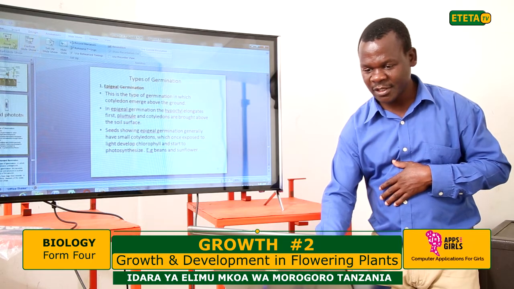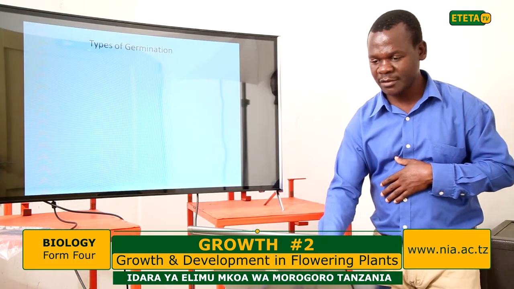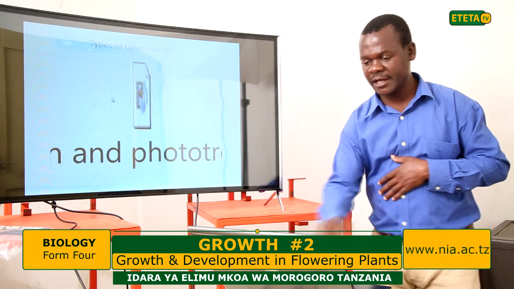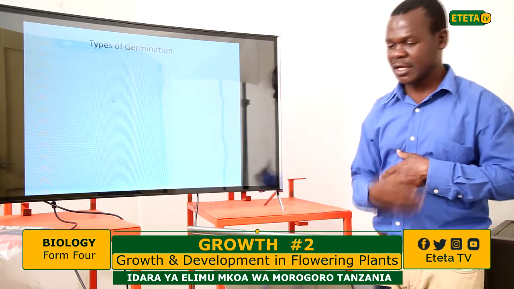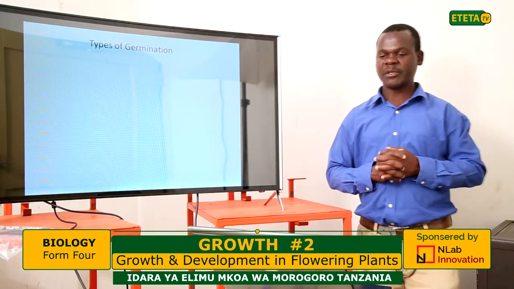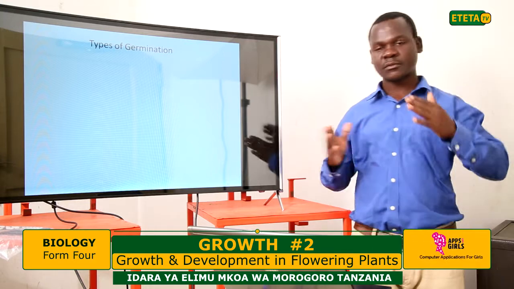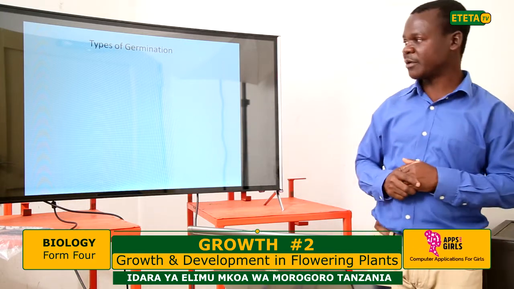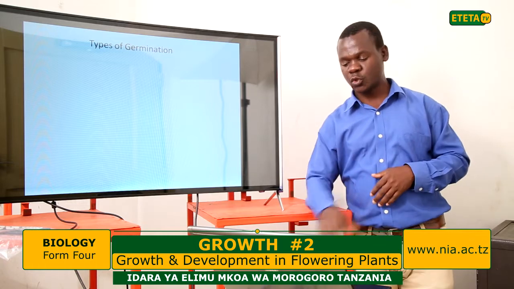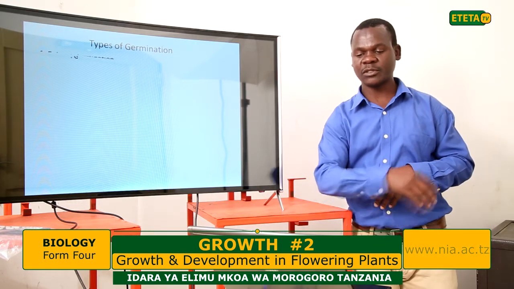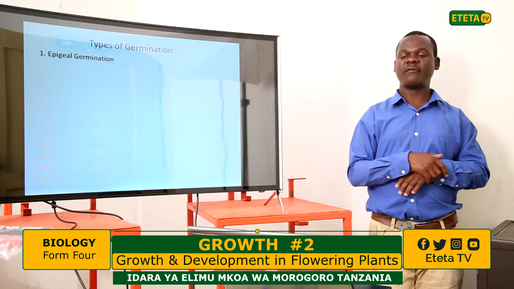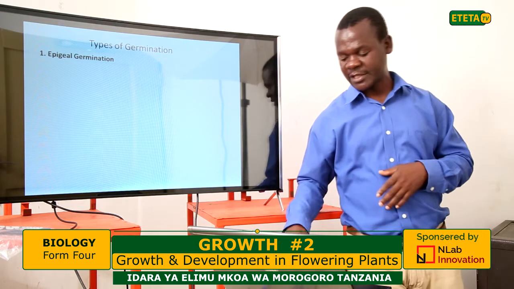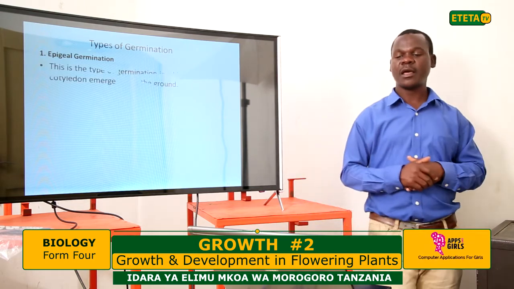Okay, so let us come back to our concern. After we have seen that series, let's look at germination further. Germination can be divided into types. We have one type of germination known as epigeal germination.